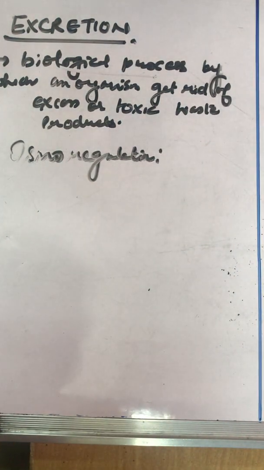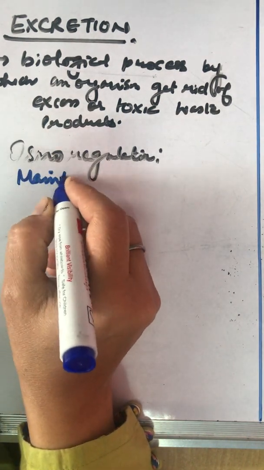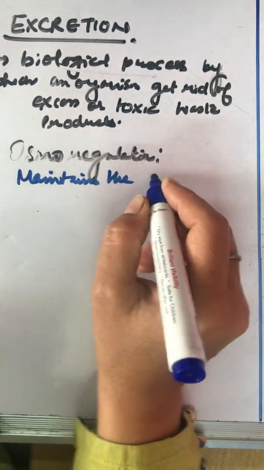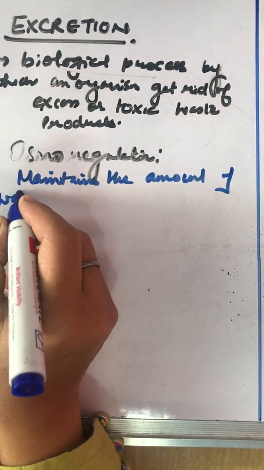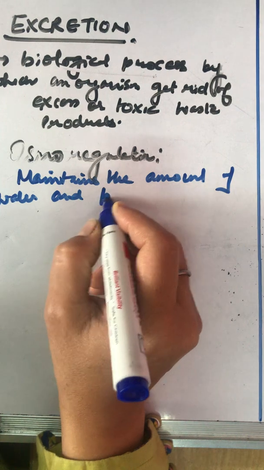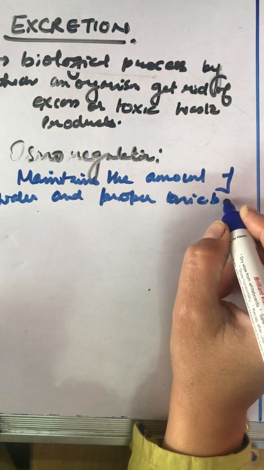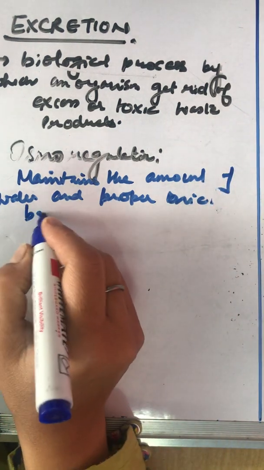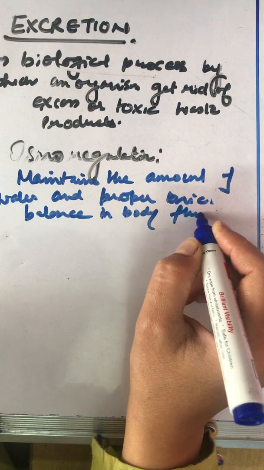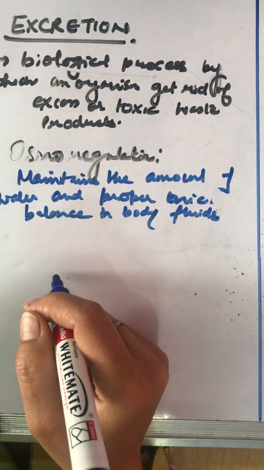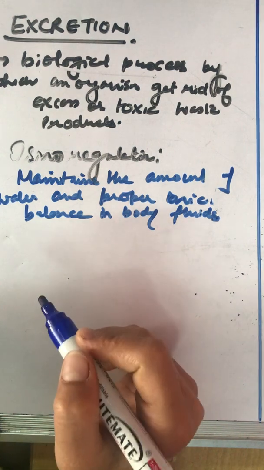Osmoregulation means the process that maintains the amount of water and proper ionic balance in body fluids. In simple words, osmoregulation is water and ionic balance of the body.